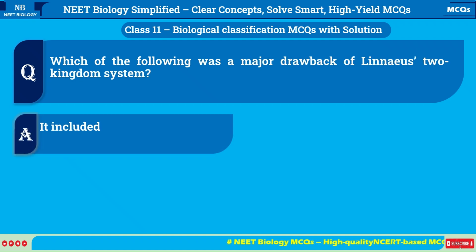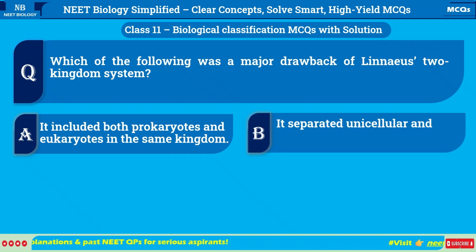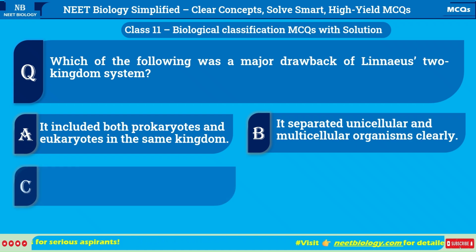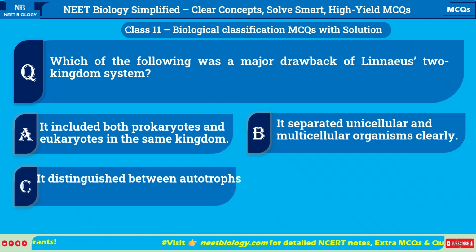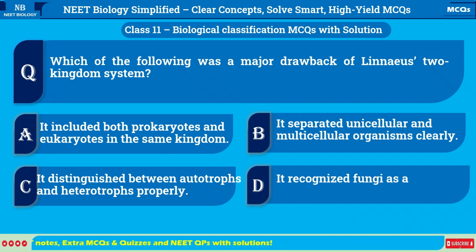A. It included both prokaryotes and eukaryotes in the same kingdom. B. It separated unicellular and multicellular organisms clearly. C. It distinguished between autotrophs and heterotrophs properly. D. It recognized fungi as a separate kingdom.